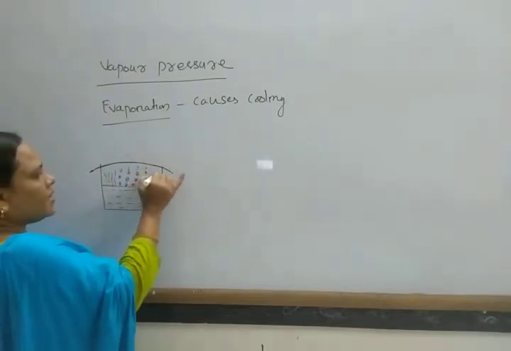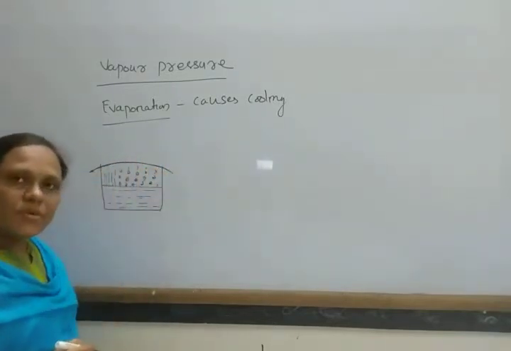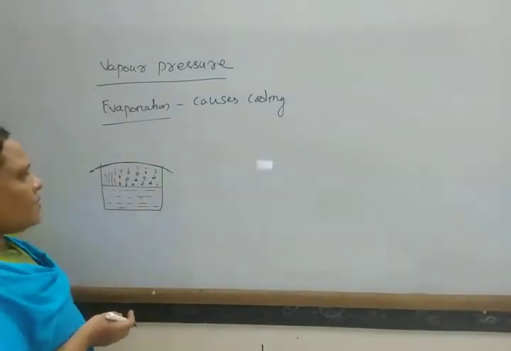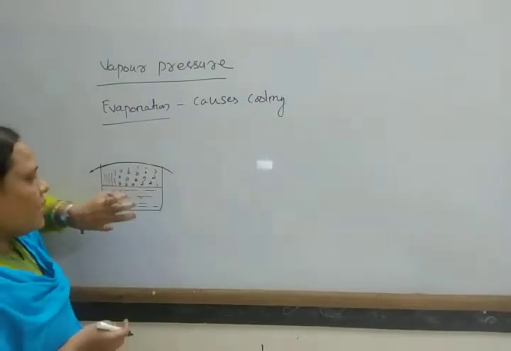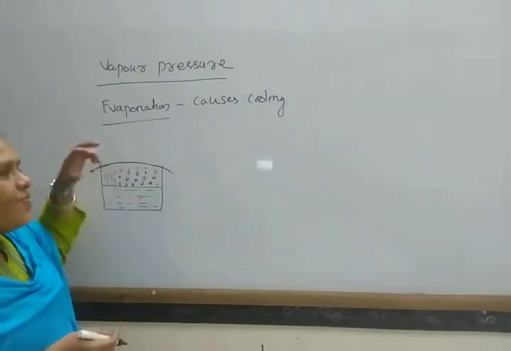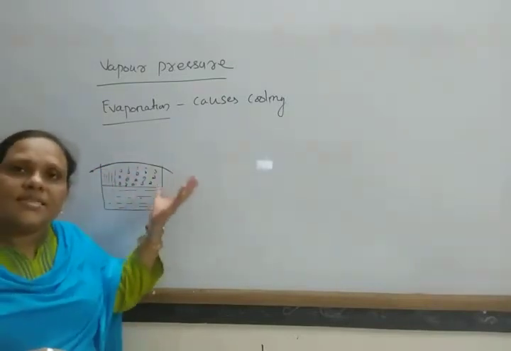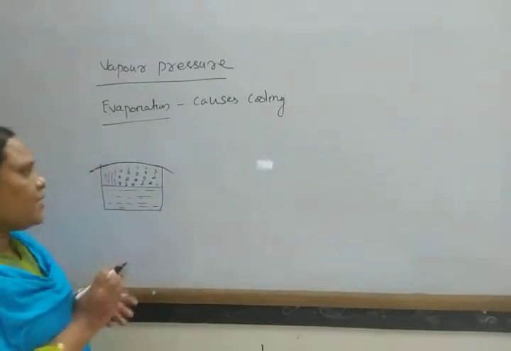At the same time, when it becomes saturated after this conversion of liquid into vapor form, after some time it starts condensing.